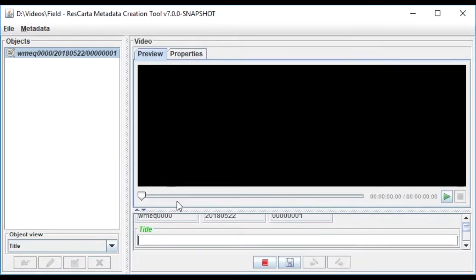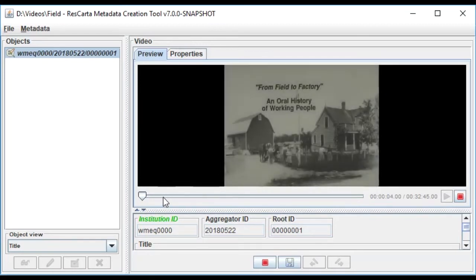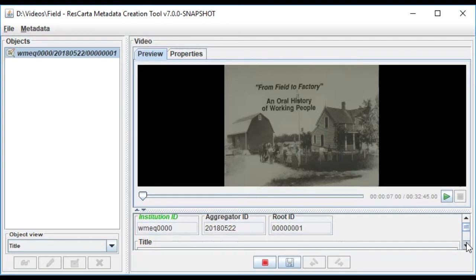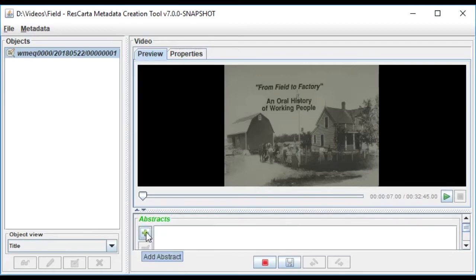Okay, so it pops the video up. And we can start adding metadata down here. I think it is From Field to Factory for the title. And if I want to check that, I can actually crank this up and let it come up. There it is. Before the music starts, stop it. So it's From Field to Factory. So I can go back down to the title here and say From Field to Factory, and we can create an abstract,